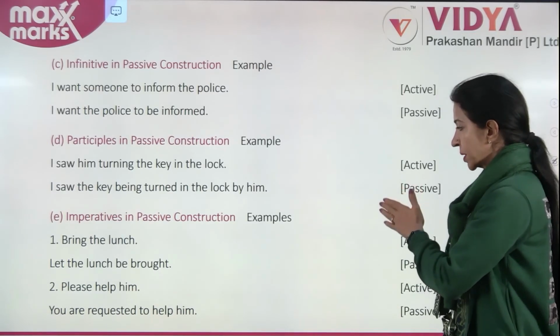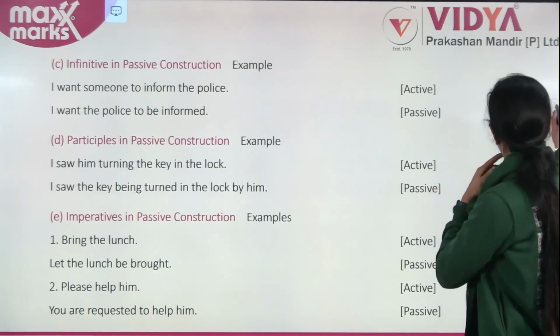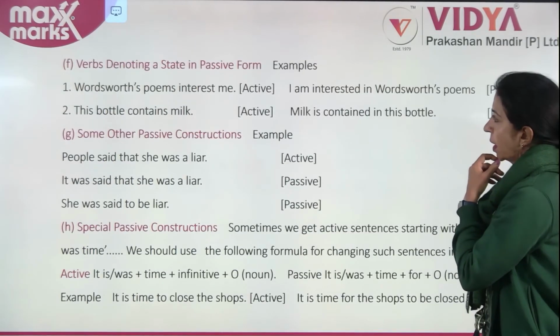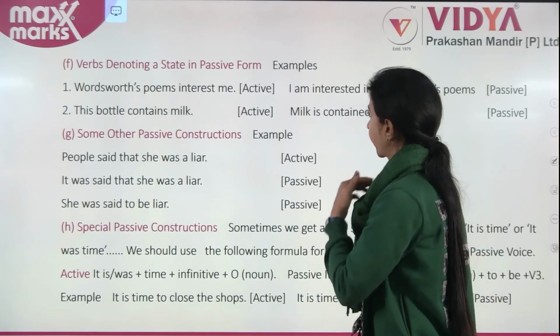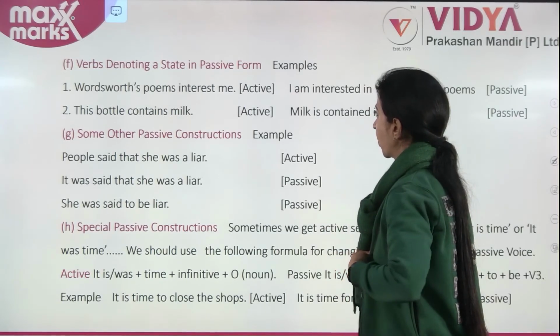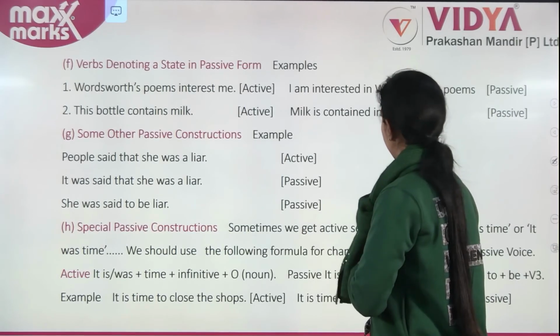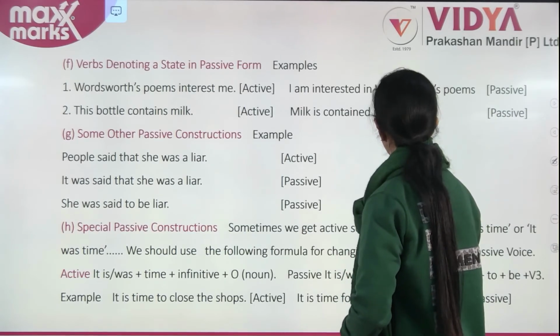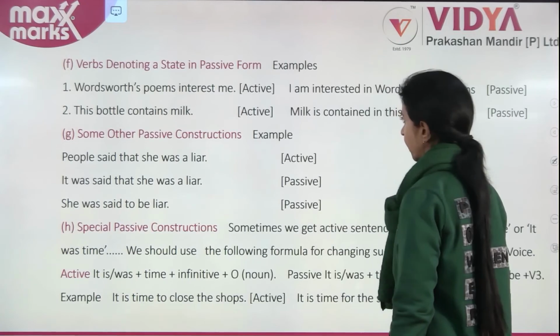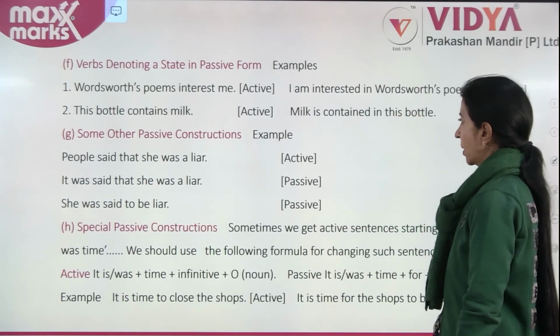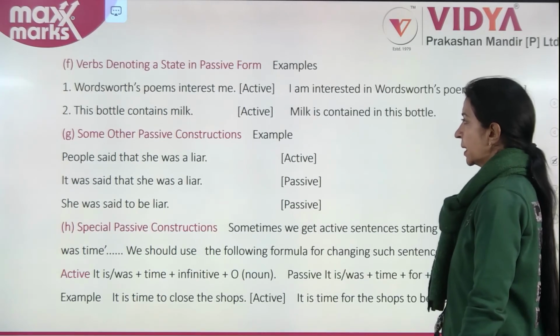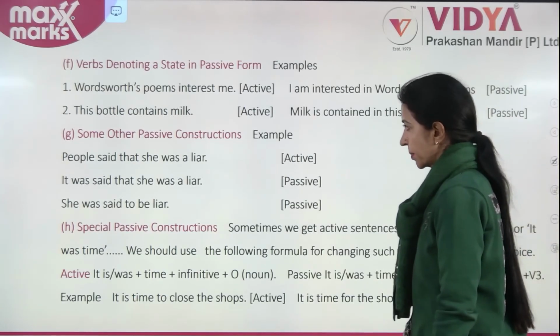You are requested to help him. Verbs denoting a state in passive form. Wordsworth's poems interest me. I am interested in Wordsworth's poems. This bottle contains milk. Milk is contained in this bottle.